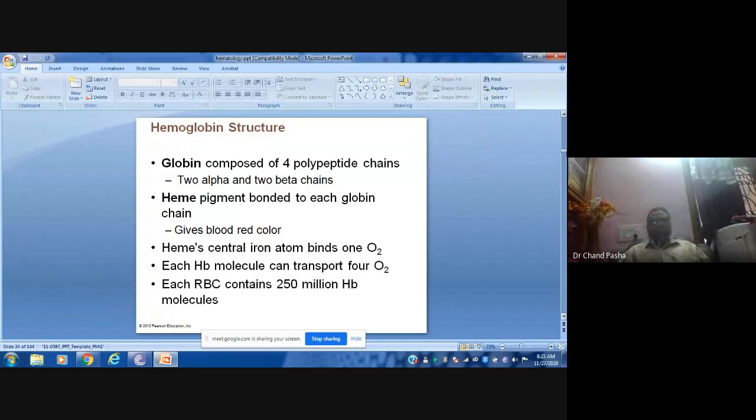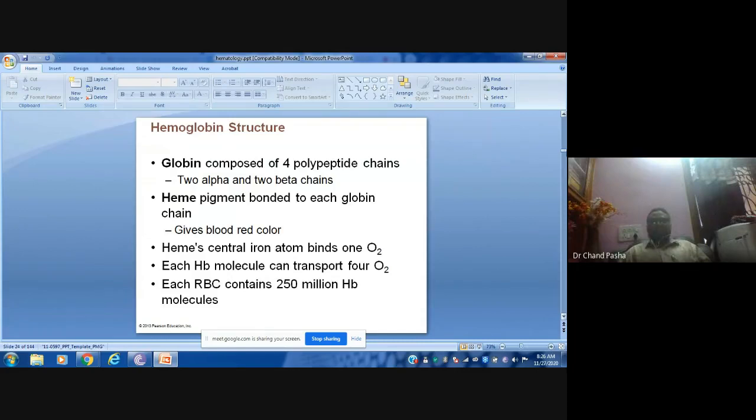In each RBC, around 250 million hemoglobin molecules are there. One RBC contains 76% hemoglobin, and that is not a single hemoglobin, it is around 250 million hemoglobins.